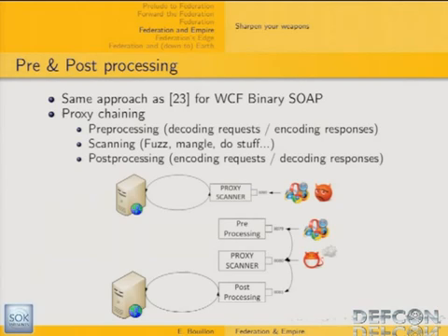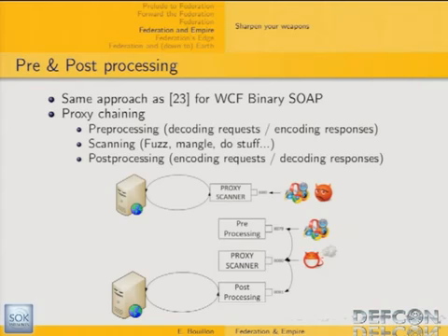So here is the approach I've been using. It's not a new approach, because it has already been used by people from JDS Security when they have been assessing the Microsoft proprietary binary encoding of SOAP requests for WCF. So the idea is to chain proxies. First you have a pre-processing proxy, whose role is to decode requests and encode responses.